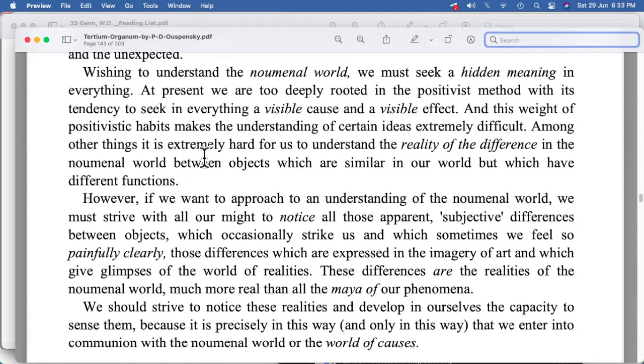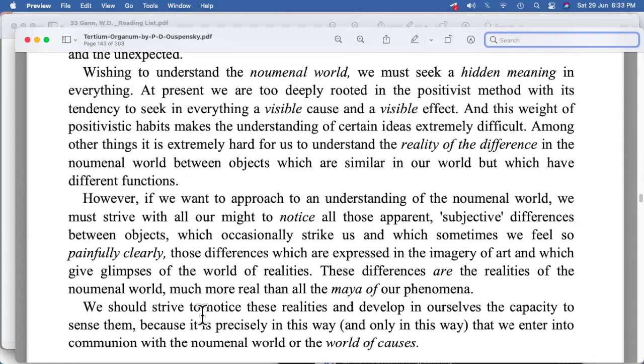Among other things, it is extremely hard for us to understand the reality of the differences in the noumenal world between objects which are similar in our world but which have different functions. Further, the author says over here, these differences are the realities of the noumenal world, much more real than all the Maya of our phenomena.